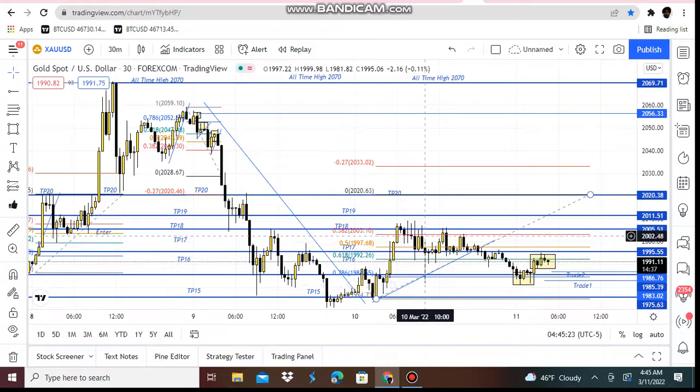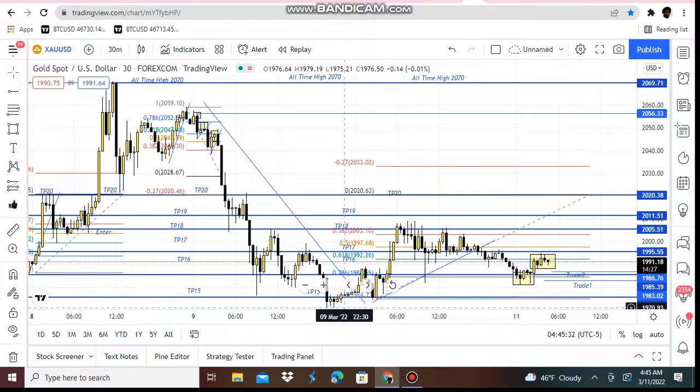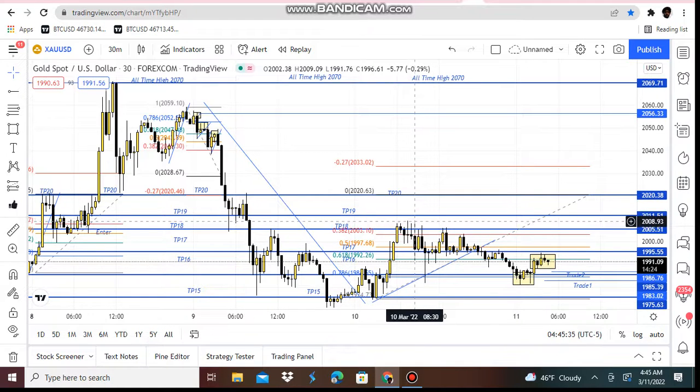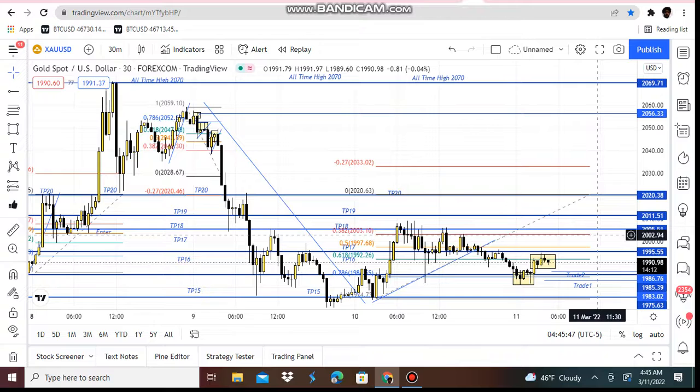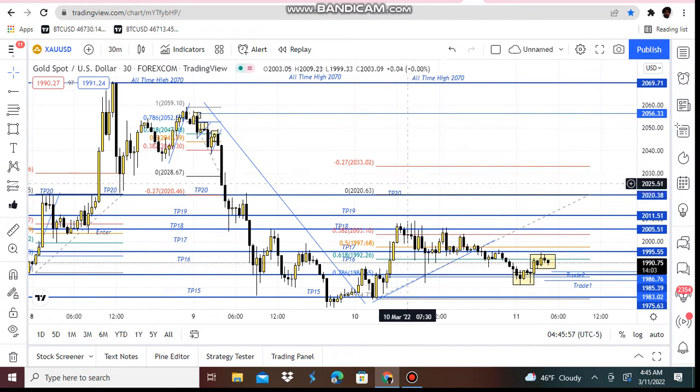And then March 9th to March 10th, we see gold headed all the way back up to 0.382 Fibonacci from 1970 all the way up to 2008 before retesting back down, breaks this trend line, retested back down to 0.786 Fibonacci, and goes all the way down to 1981. Now we're waiting for gold to head back up to 0.382. Obviously, when price gets above 0.382, price is around New York session. It should get to take profit 20, TP20.